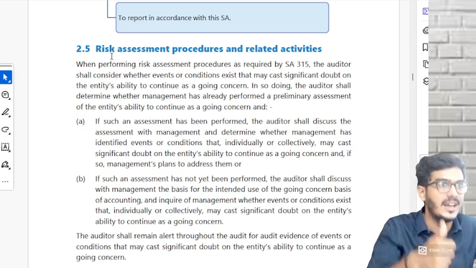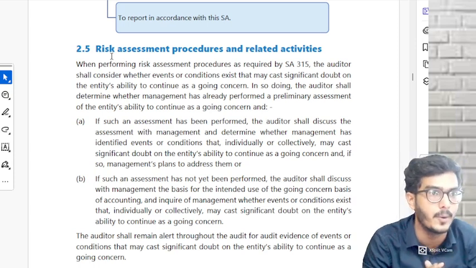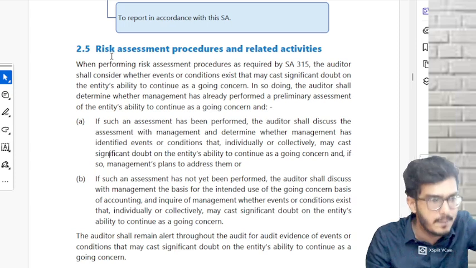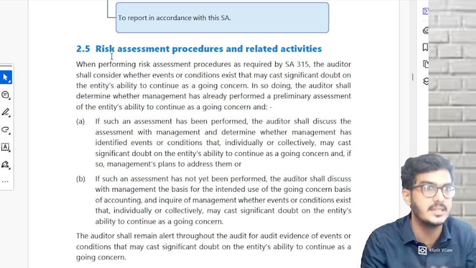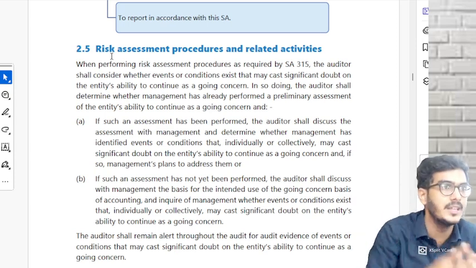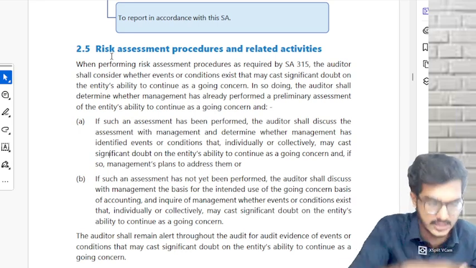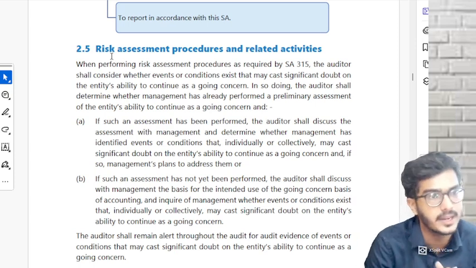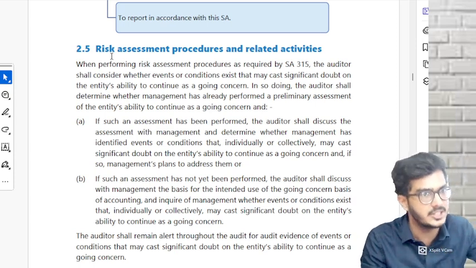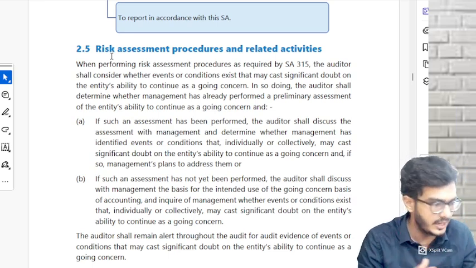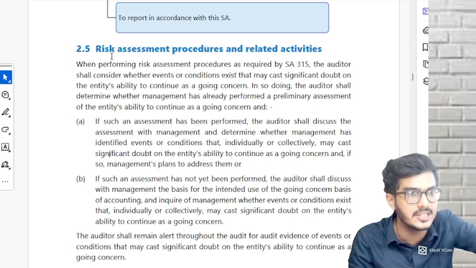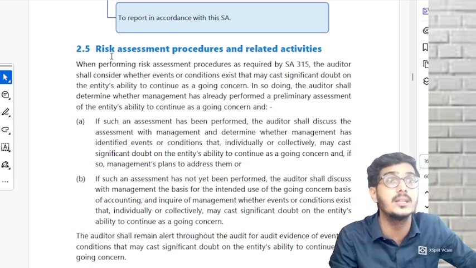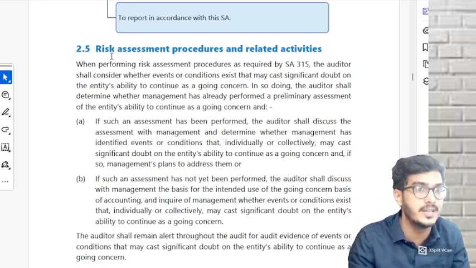If they have done it, well and good, sit with me, let's discuss those assumptions. If they have not done it, management, give me a basis. You have not done the assessment, but still you have prepared the financial statements on a going concern basis. Give me the reason for it. Basically, you're still asking the management to make the assessment. First case, if they have made the assessment, well and good, let's sit and discuss. If you have not made the assessment, go and make the assessment and give me the basis for it. Why are you telling that your company has a going concern, or why your company has a foreseeable future?